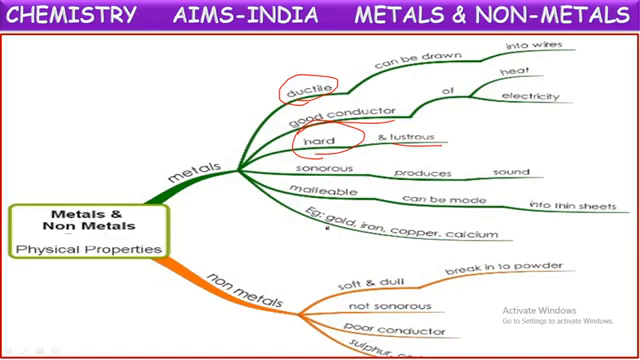Coming to non-metals, these properties are quite opposite. They are non-ductile, soft and dull solids, and some are gases. Non-sonorous, they won't produce any sound. They are poor conductors of heat and electricity. They are non-malleable, non-ductile. These are all the properties of non-metals. Coming to examples of non-metals, what can we say? Oxygen, hydrogen, nitrogen, sulfur, phosphorus, chlorine. These all are examples of non-metals.